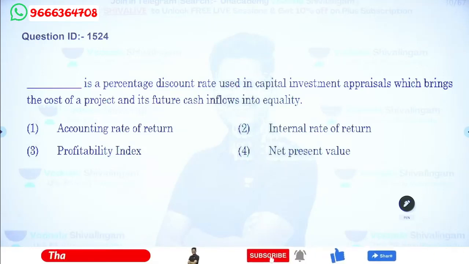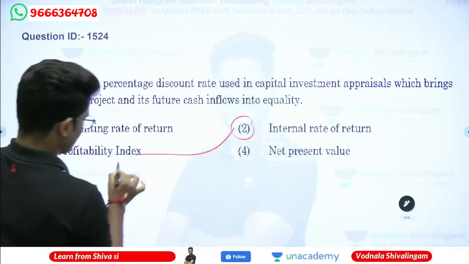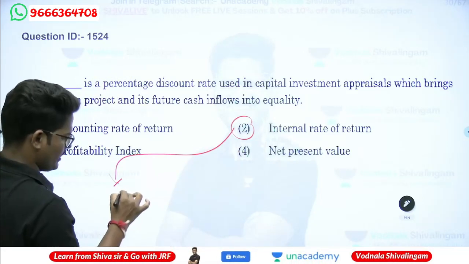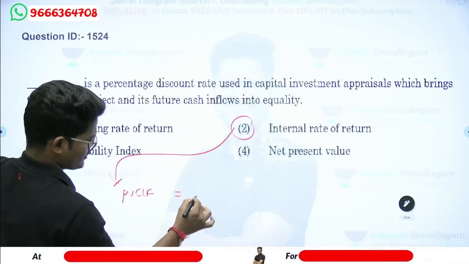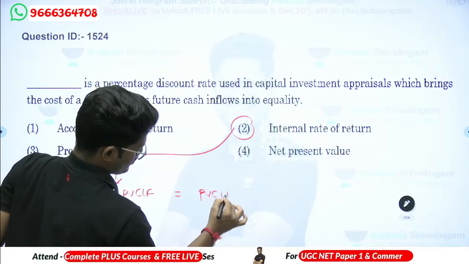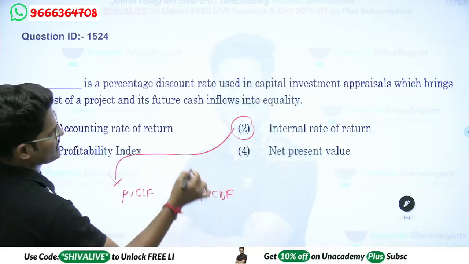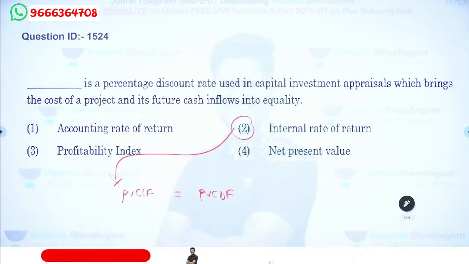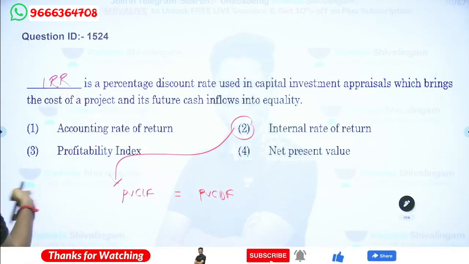The percentage of discount rate used in capital investment appraisal, which brings the cost of project and its future cash flows into equality, is what? Internal rate of return, because internal rate of return is a rate of return where present value of cash inflows is equal to present value of cash outflows. The rate at which these both are going to be equal is called an internal rate of return, and this will be working on the principle of reinvestment assumption.